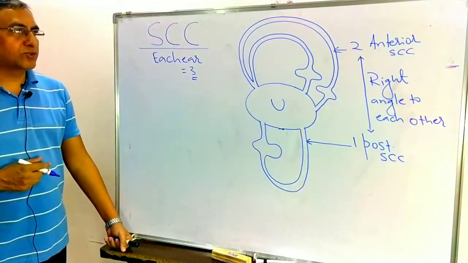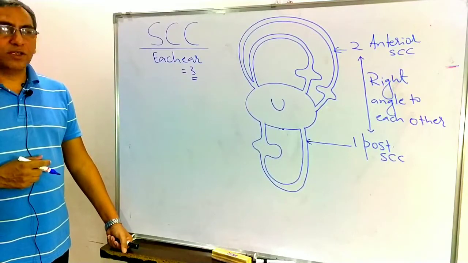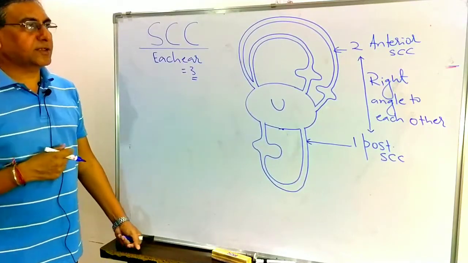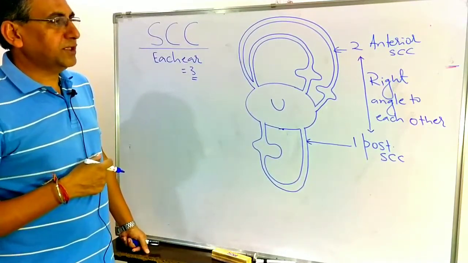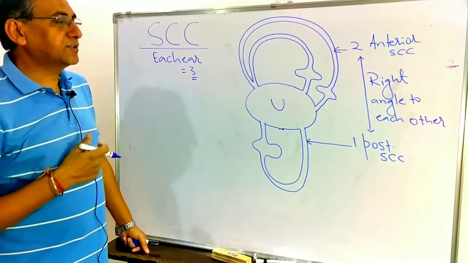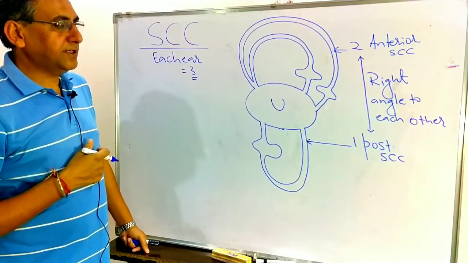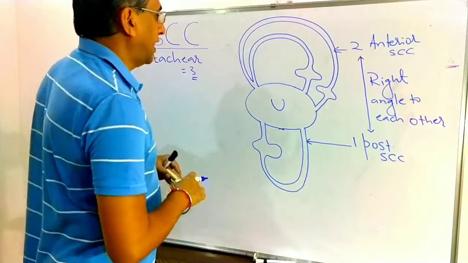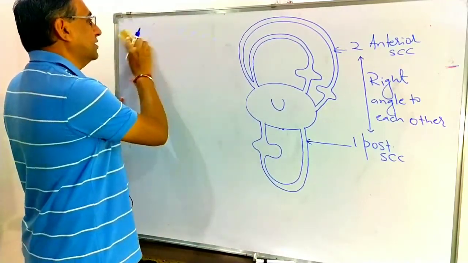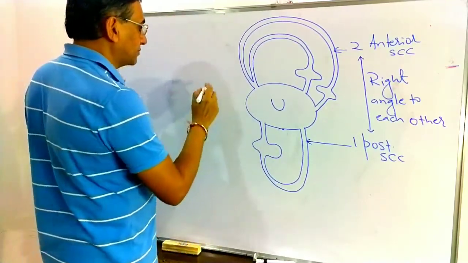So now from the body of the utriculus, three semicircular canals arise, two anterior and one posterior. And these two anterior and one posterior are at right angles to each other. See carefully.